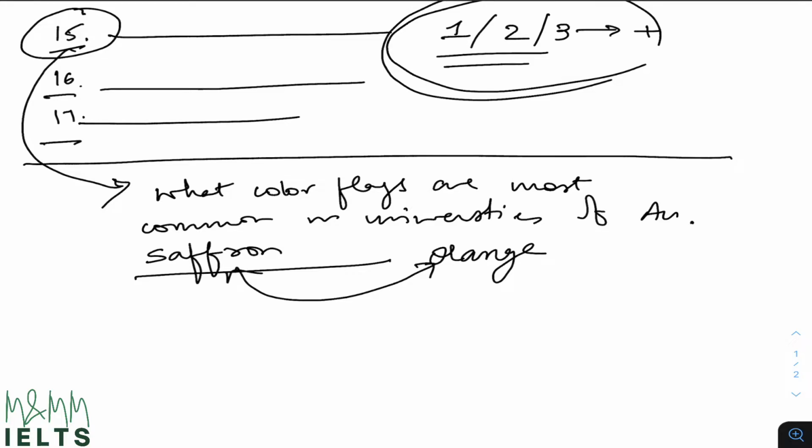Let's not get into technical details, but if you feel saffron and orange are the same, and just to make it look a little nicer you have written saffron as the answer, trust me, you're not getting your score. You will lose your marks because saffron was not there in the paragraph. If orange was there in the paragraph, please write orange. Do not change any word. Try to keep it as same as possible from the paragraphs given to you.